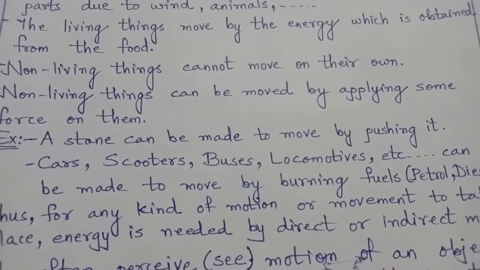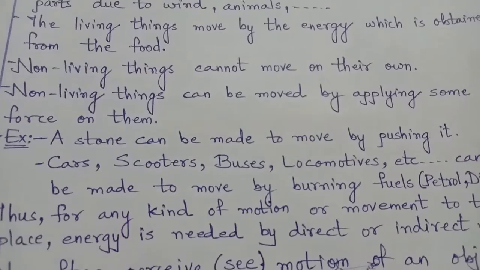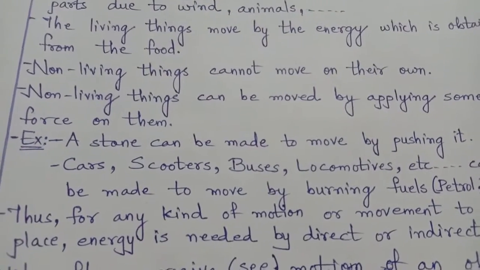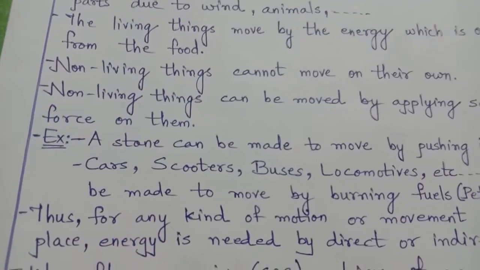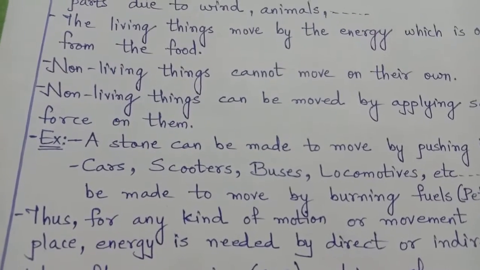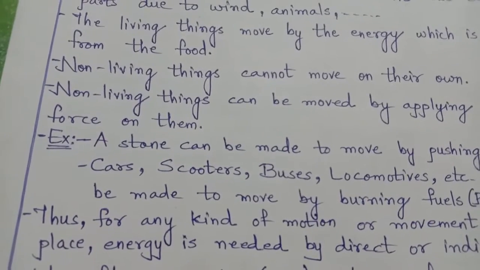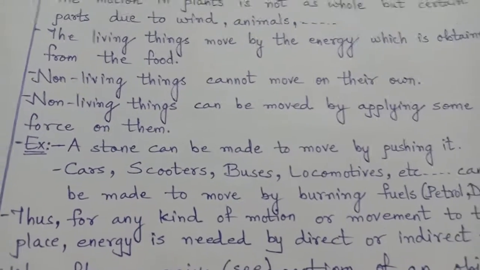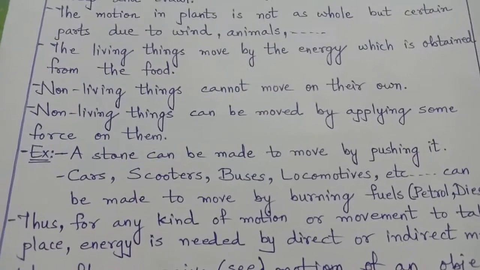But by what? As I told, living things get energy from the food to move. These non-living things which are able to move are made to move by burning fuels.